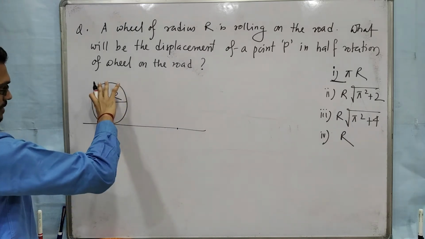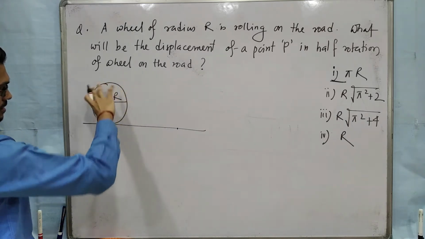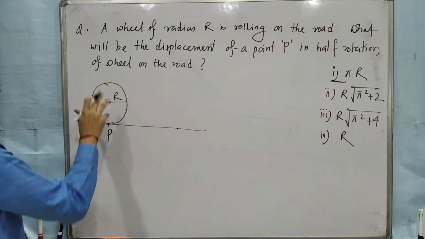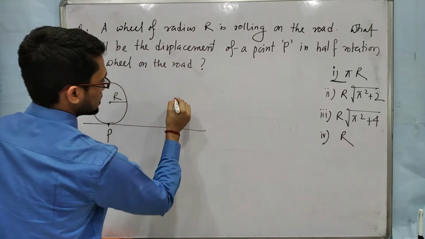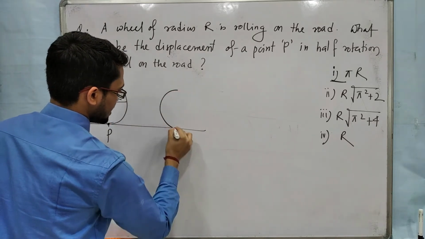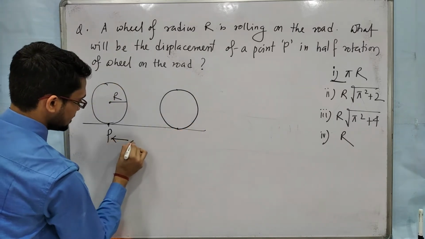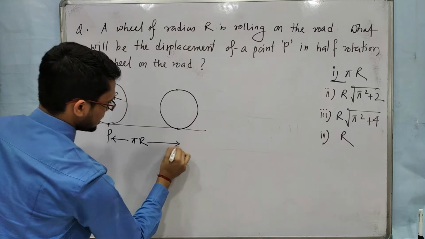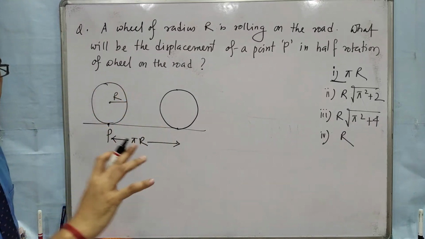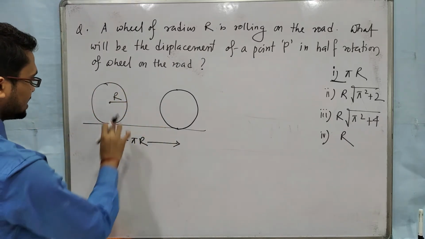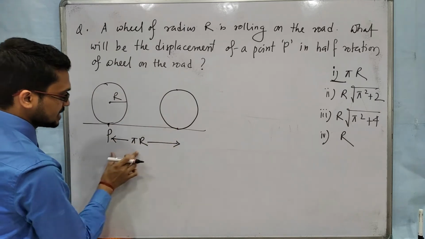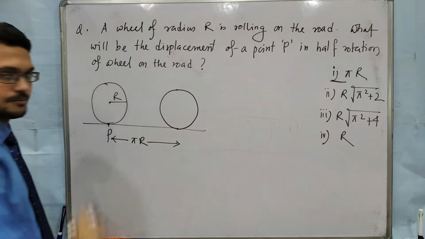After rotating the wheel by half rotation, the figure will look like this. This distance will be pi r. If it completes one full rotation, it will be 2 pi r. But half rotation means it covers a linear distance pi r.